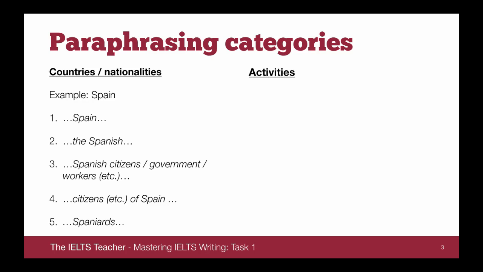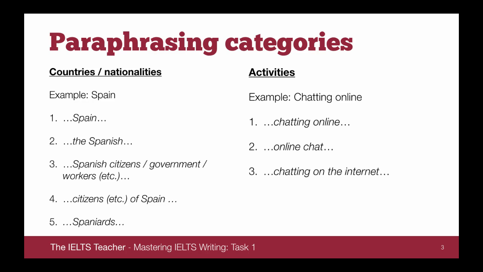What about activities? We'll look at an example of a particular activity, chatting online. So of course we could say chatting online, use the same form, but we might be able to flip the words around and say online chat. This works here. It might not work in all examples. For example, you would say playing football, you wouldn't say football play, because play in this case would not collocate with football in that way. So do be careful here. But here we can say online chat. We could say chatting on the internet.